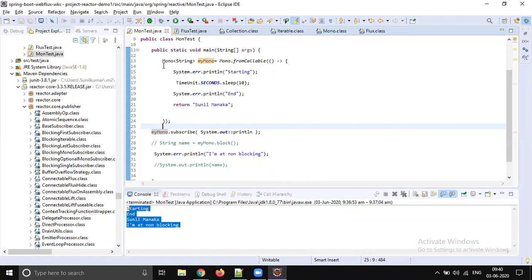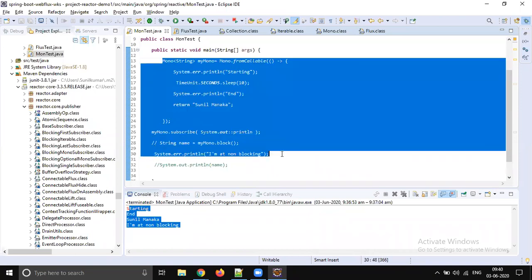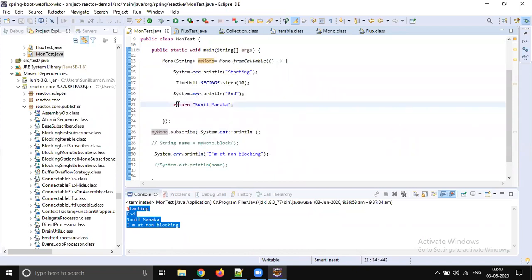This is how we are going to use subscribe and block. But this is suitable for a standalone application. It is not going to fit real-time web services, because in microservices these two operators are not recommended. But for learning purposes, it's okay. If you are writing a main method application or some JUnit test case, it's fine. But it is not suggestible to use in the main application.